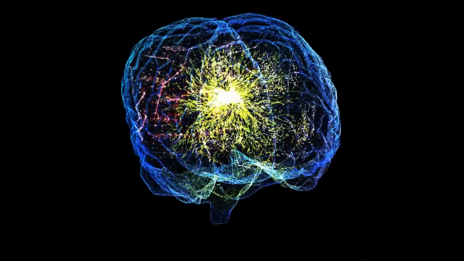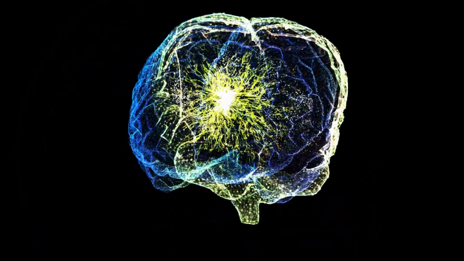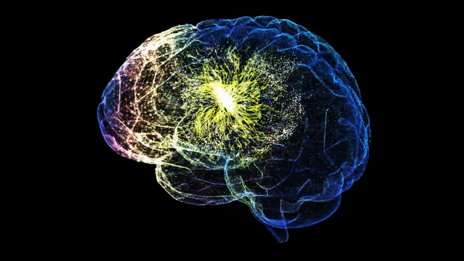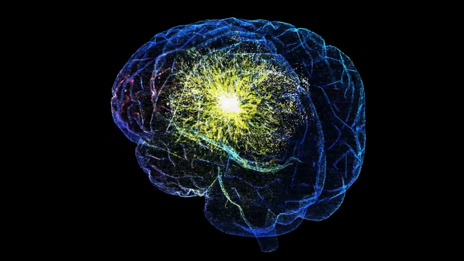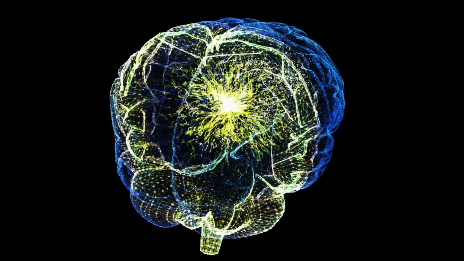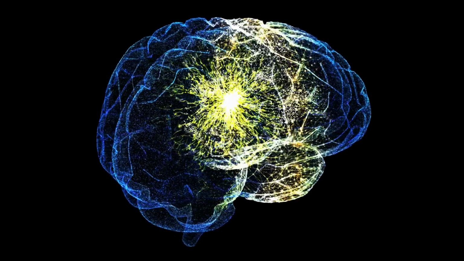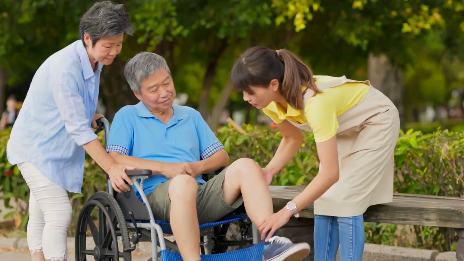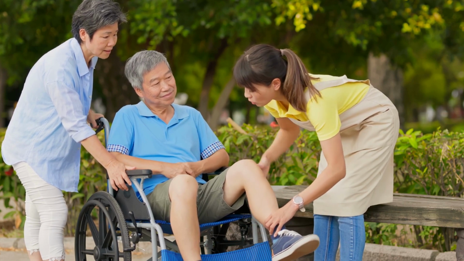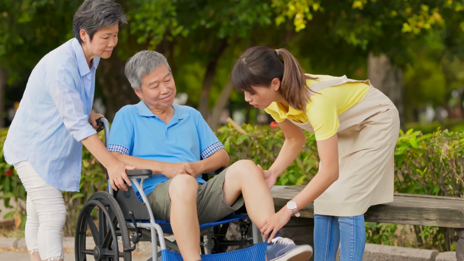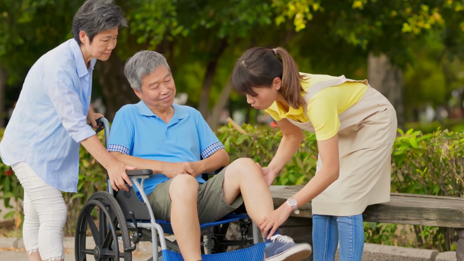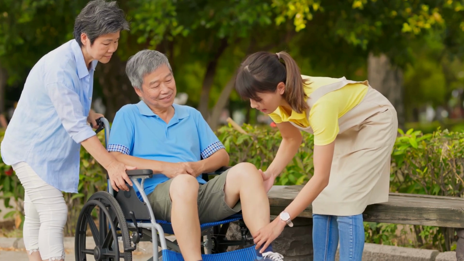An additional example of cerebral plasticity is seen in individuals who have lost a limb. Over time, the portion of the brain that controls this limb can be reused for other purposes. This is because the brain can rewire itself to adapt to the change. Recovery from brain injuries is also dependent on brain plasticity. After a brain injury, other regions of the brain can sometimes take over the functions of the damaged areas, allowing the individual to recover lost abilities.